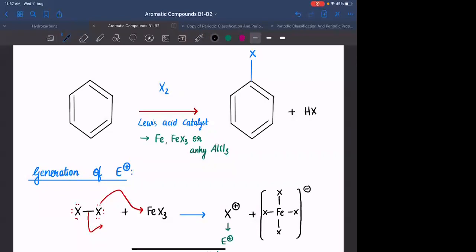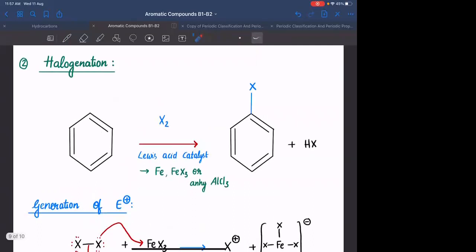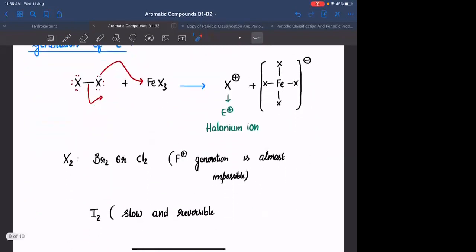So with iodine, you will be forming HI. HI is a very strong reducing agent. If it is a reducing agent, it will remove this electronegative element, and in its presence the hydrogen will go and attach again. So the reaction becomes reversible in the case of I2.